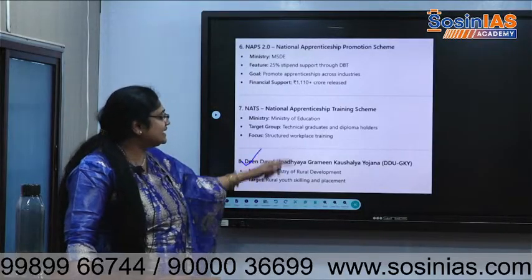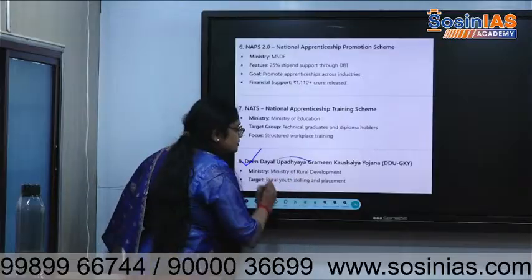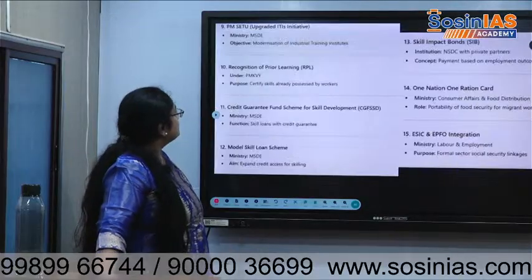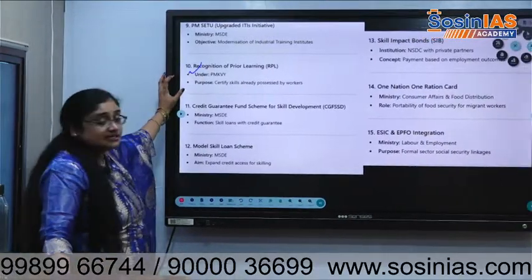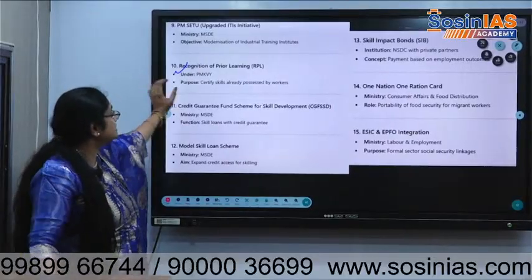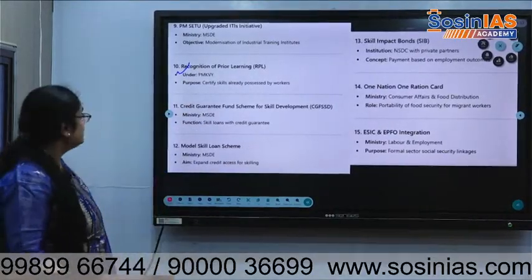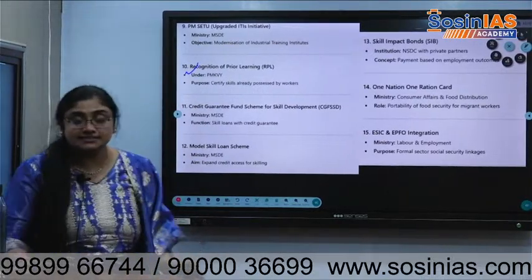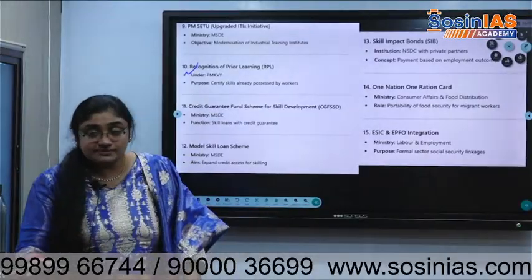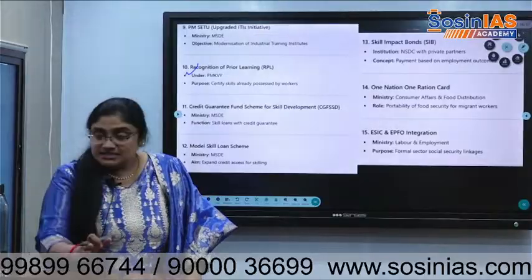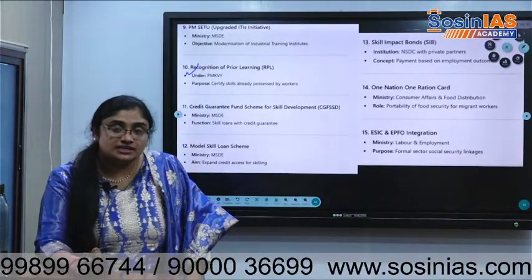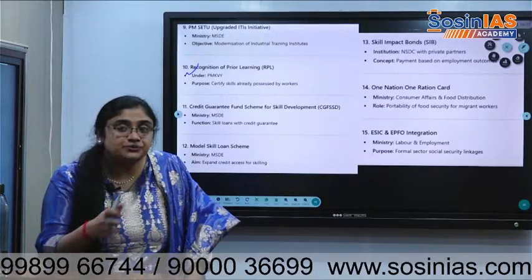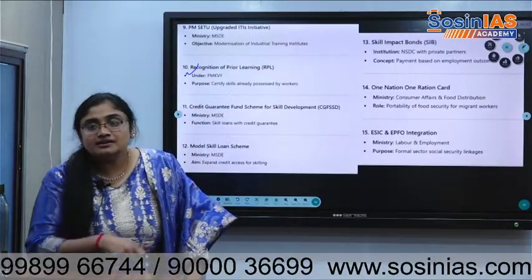Deen Dayal Upadhyaya Grameen Kaushalya Yojana is by the Ministry of Rural Development for rural youth skilling and placement. Then recognition of prior learning, it is under Pradhan Mantri Kaushal Vikas Yojana, certifying skills already possessed by the workers. You will get tested for certain skills, whatever skills you have. Some people don't have formal certificates. In the eShram portal, I register informal workers. How to certify them based on whatever learning they did informally? So there will be prior learning recognition also.